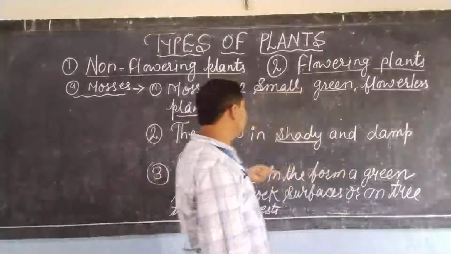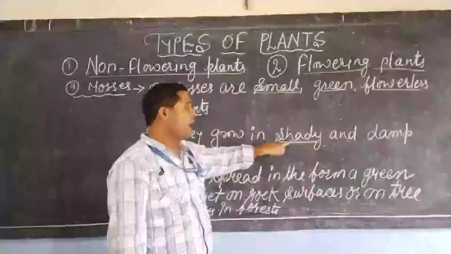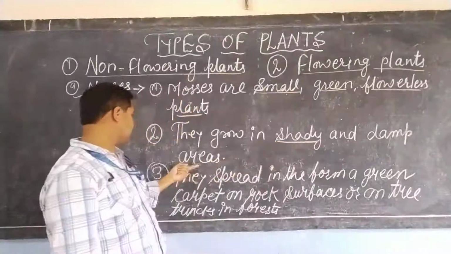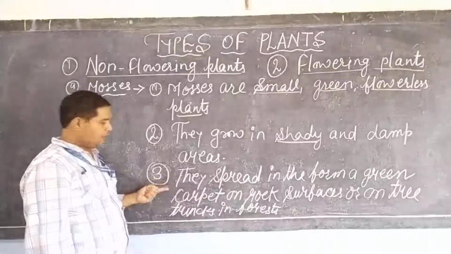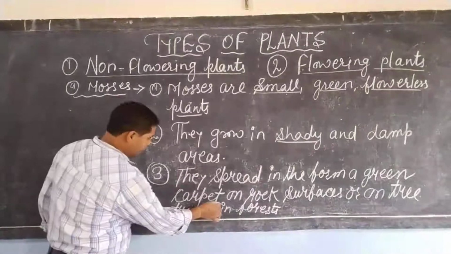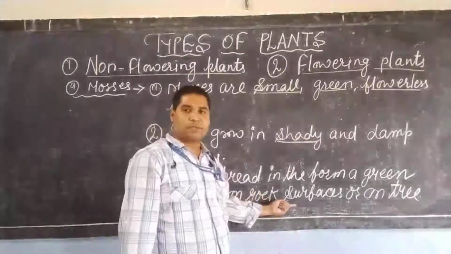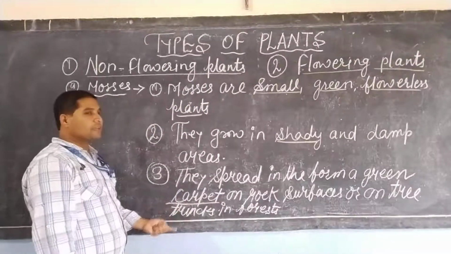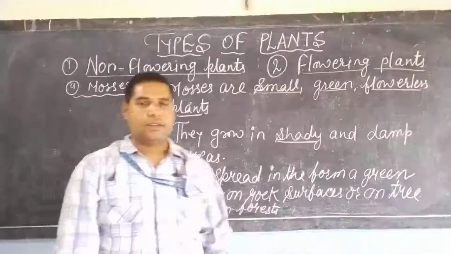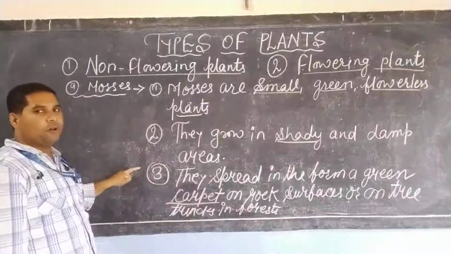So mosses prefer to grow in shady and damp places. Third, they spread in the form of a green carpet on rock surfaces or on tree trunks in forests. So dear student, these are the three characteristics of the mosses.